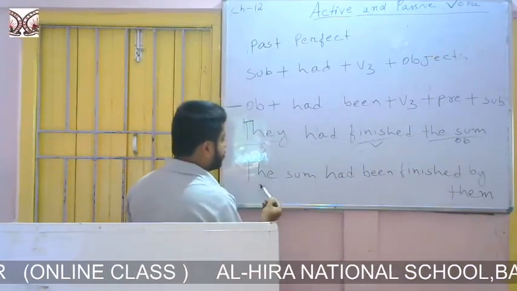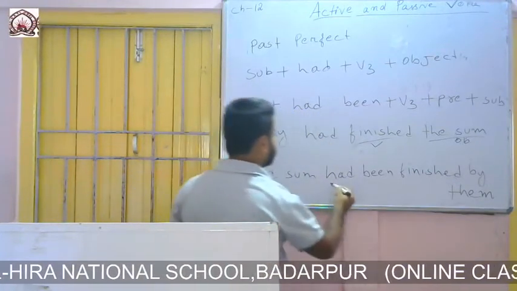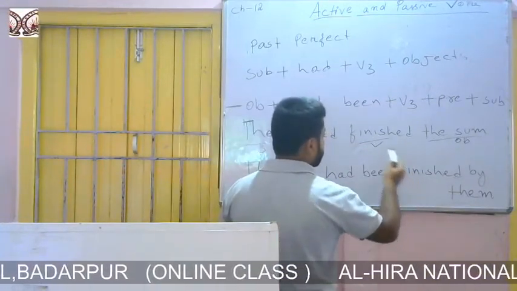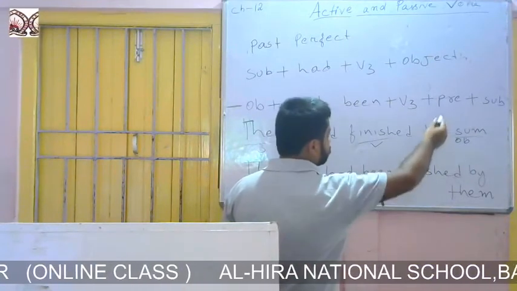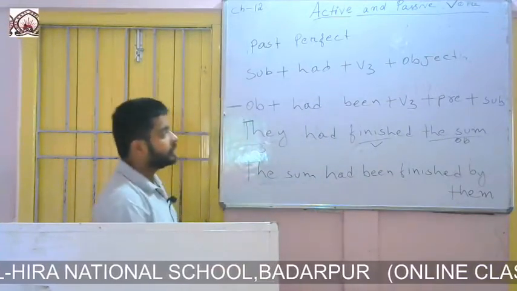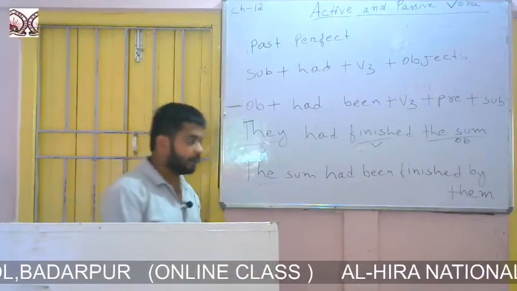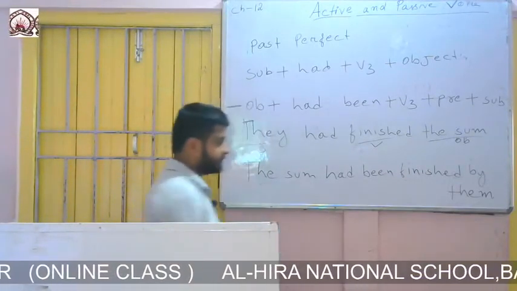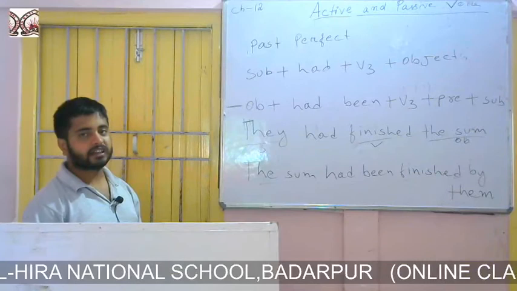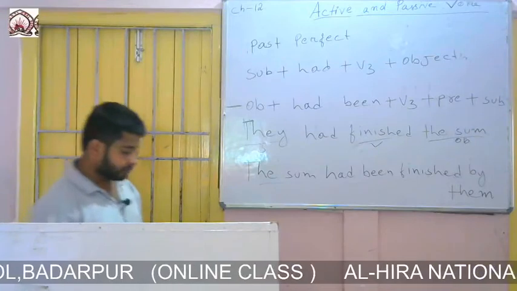According to the formation, I have taken the object, the sum. I have written had been after the object. Then I have written third form of the verb. So finished is third form of the verb. So I have written finished. Then we have to write preposition. By is the preposition. Then we have to write the subject. So they will become them. I hope you have understood how to change the voice from active to passive if the sentence is past perfect.